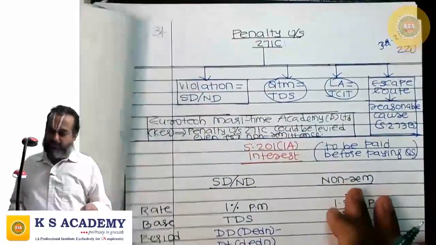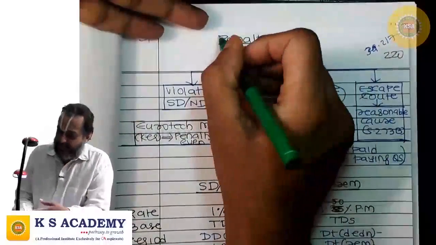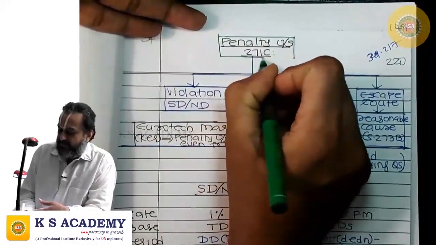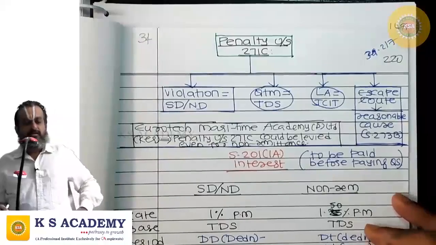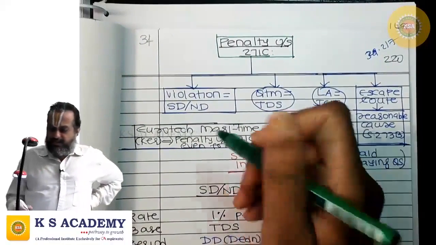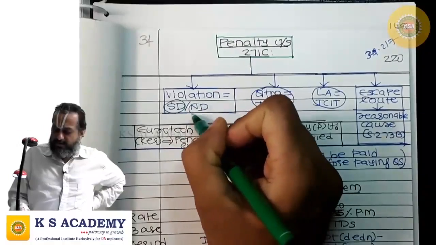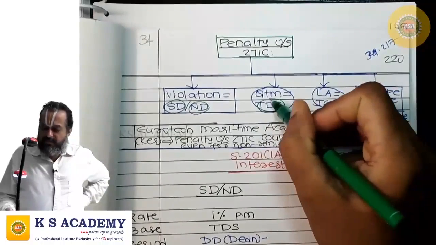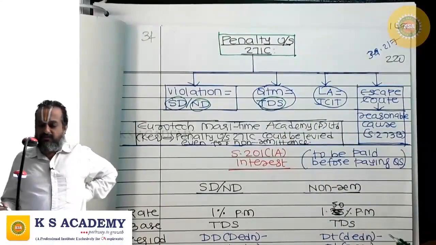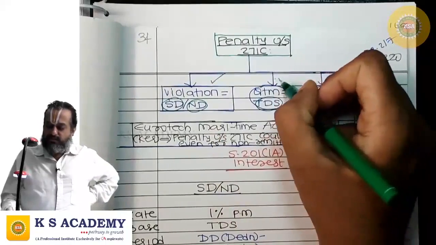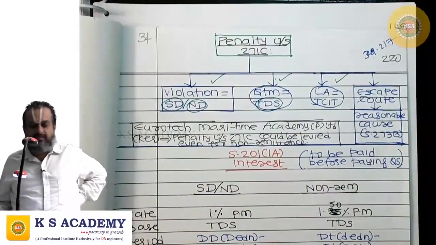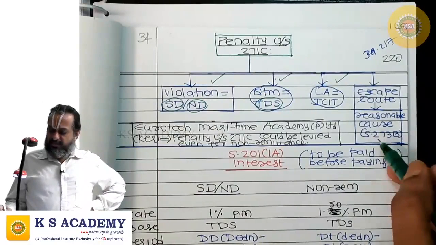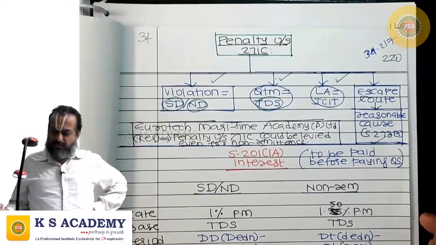This is one consequence. Next is penalty under section 271C. Penalties for what? Penalties for short deduction or non-deduction. What is the quantum of penalty? The quantum of penalty will be the TDS. Who is the levying authority? The levying authority is Joint Commissioner. Then, is there any escape route? Yes, if there is reasonable cause, you will escape under 273B.